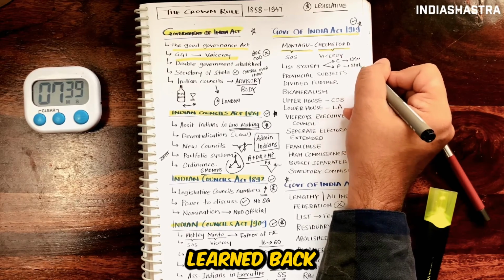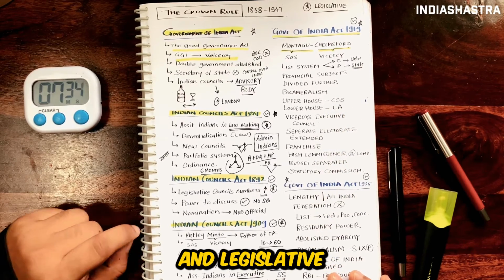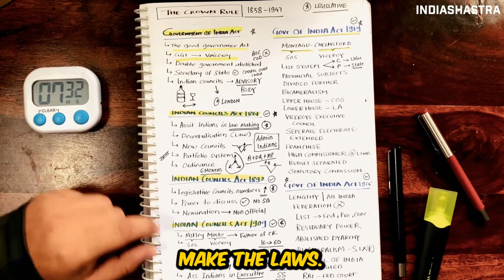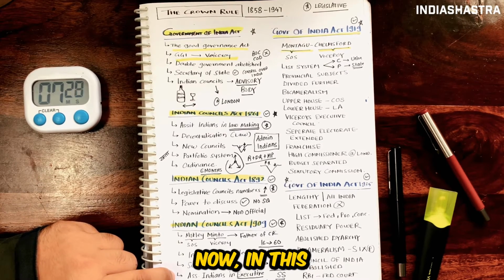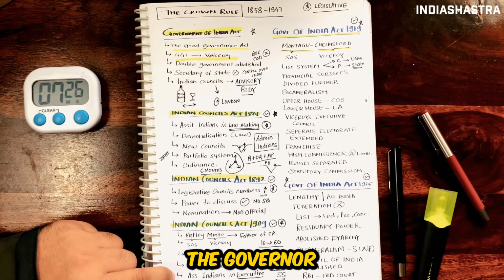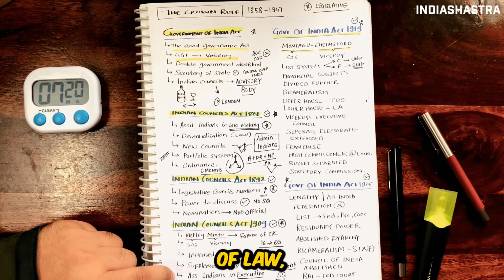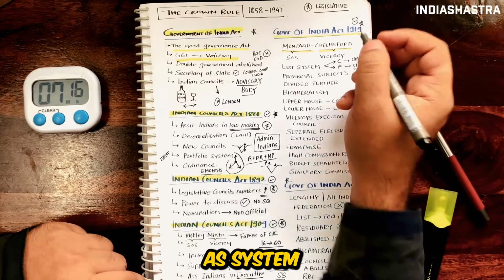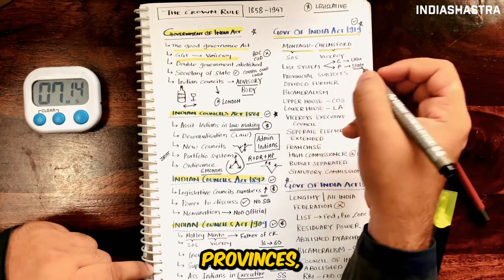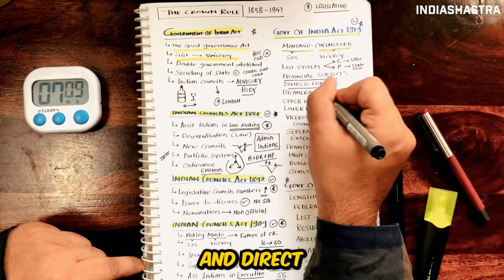See, we learned that the executive wing is to implement the laws and the legislative wing is to make the laws. So after the law is made, it is to be implemented. Now in these reserved subjects, the governor and his executive council were not answerable to the legislative council in their implementation of law. But in transferred subjects, it was. This was known as the system of diarchy in provinces, but it was unsuccessful. Bicameralism and direct elections.